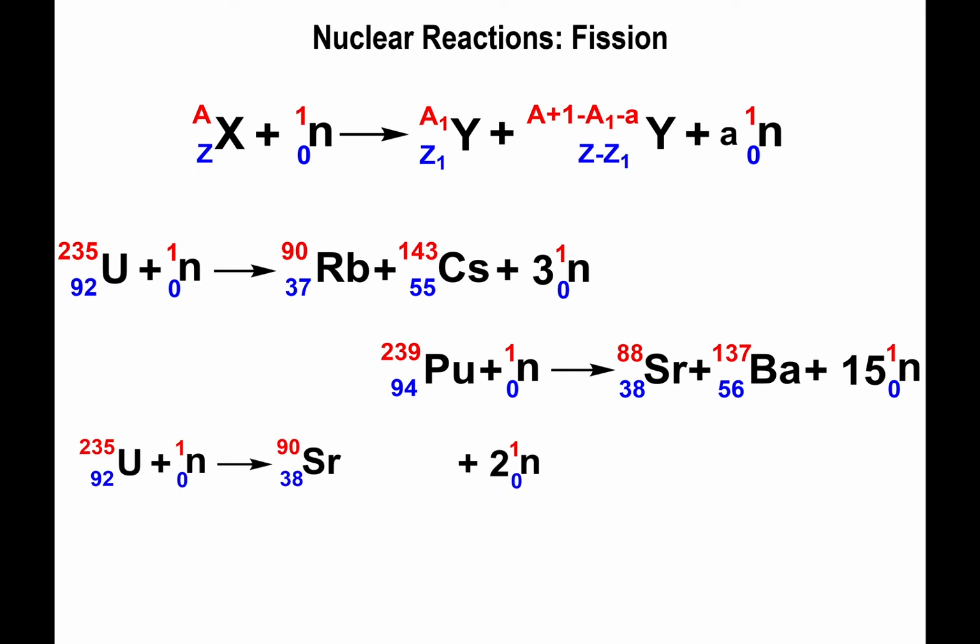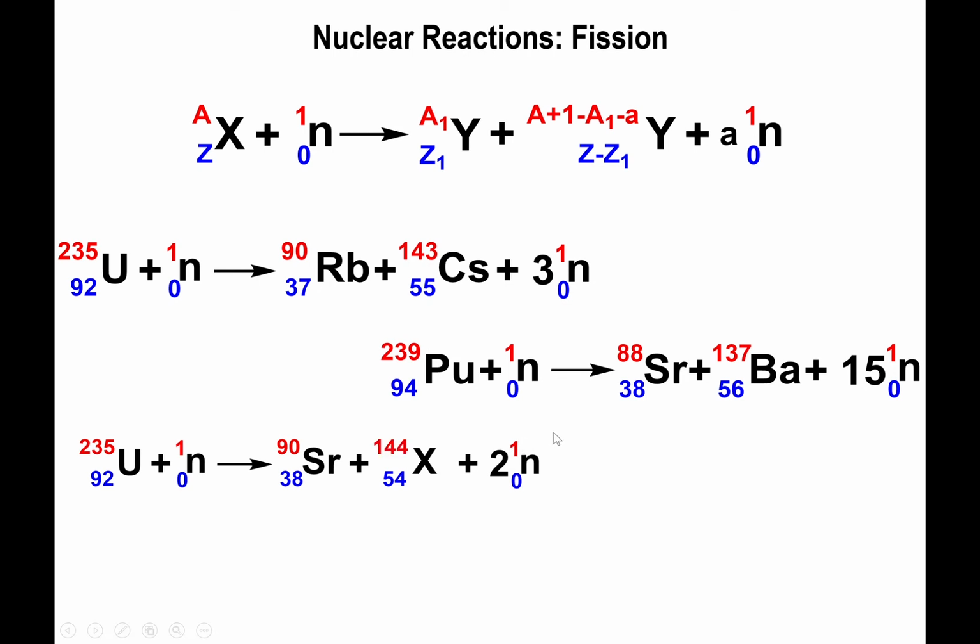Let's do a few more examples. Uranium-235 acquiring 1 neutron, but this time around we're producing strontium-90 along with 2 neutrons. Alright, so the missing particle, first with atomic numbers: 92 plus 0 is 92. 92 minus 38 will be roughly 54. And 54 minus 2 times 0 is still 54. Alright, now 235 plus 1 is 236. 236 minus 90 ought to be 146. 146 plus 2 times 1 should be 148.